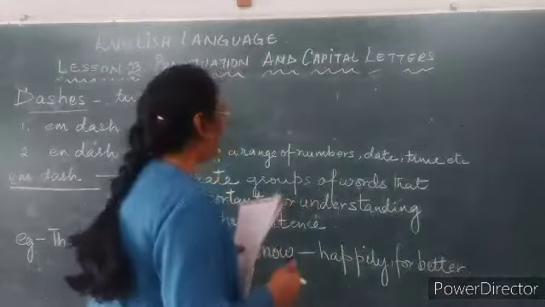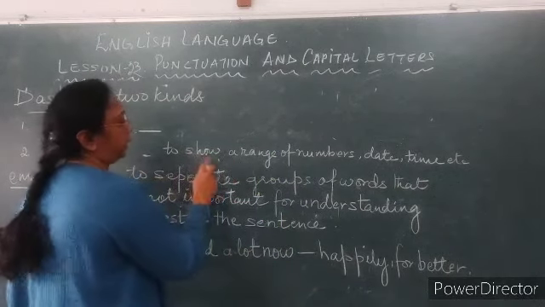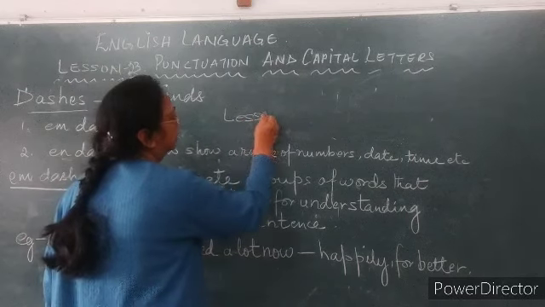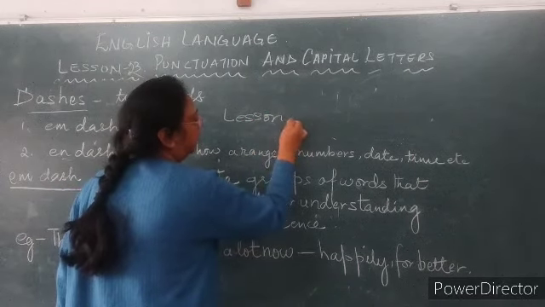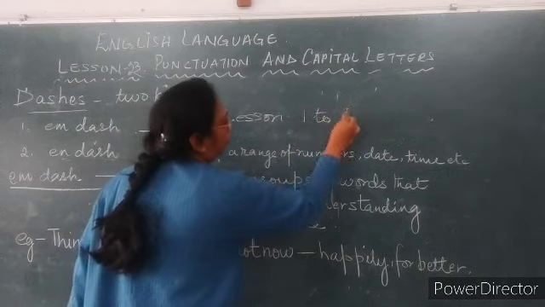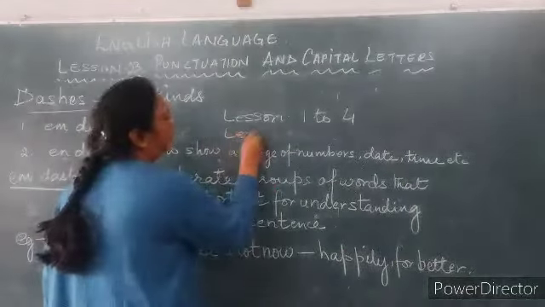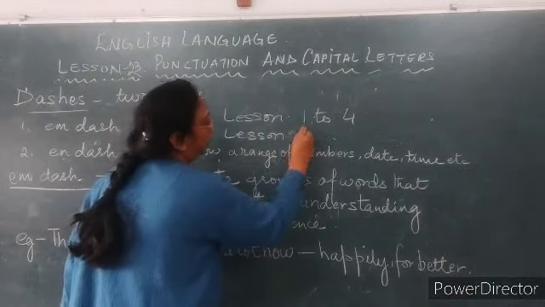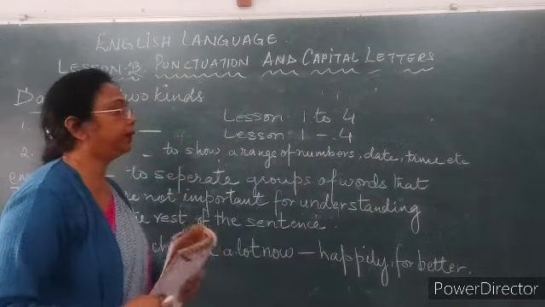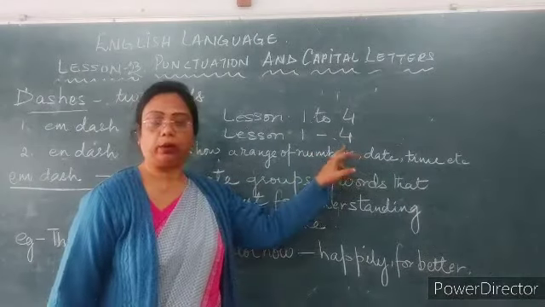Like when we are writing lesson 2 to 4, we can also write 1 to 4, which means lessons starting from 1, 2, 3, 4.